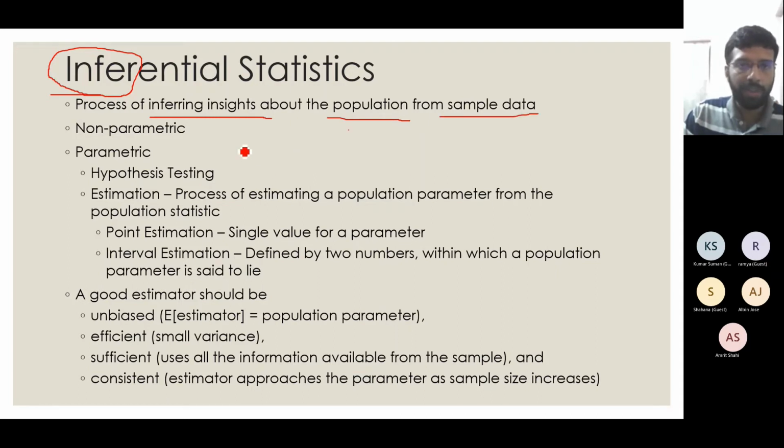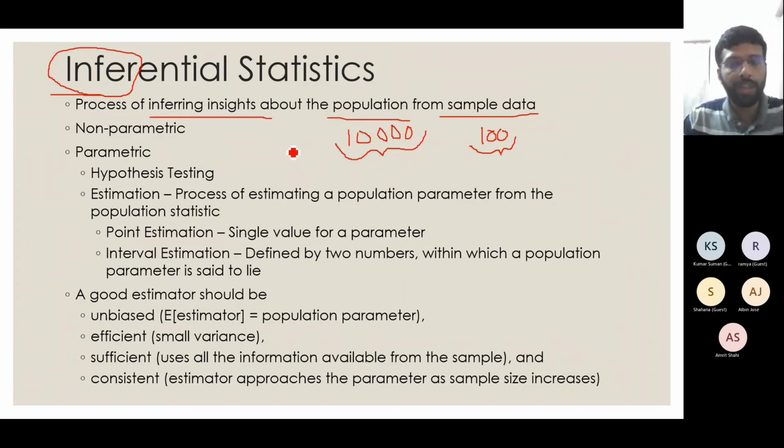Suppose my population is like 10,000 and my sample is like 100 points out of this population of 10,000. With the 100 points of sample data that I have in hand, I am trying to estimate or infer insights about the population, which is actually of size 10,000. So that is what we try to do in inferential statistics.